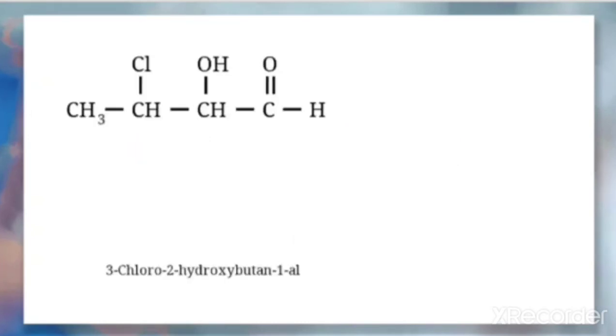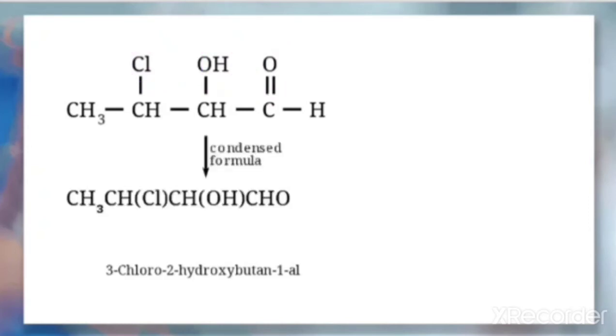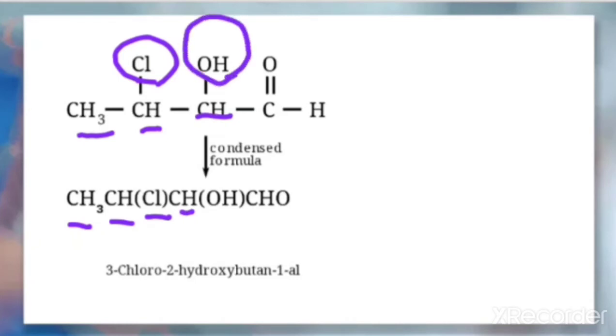Next, we'll write the condensed way for this one. How do we write the condensed way? Because chlorine should be represented, and OH and the double bond O should be represented. So how do we write this in the condensed manner? Just by keeping these in brackets like this. CH3 we write as it is. Next is CH. What we have connected to CH is one Cl. Cl is connected to CH, so that will be written in brackets. Next we have CH, that is written, and this will be written in the bracket.